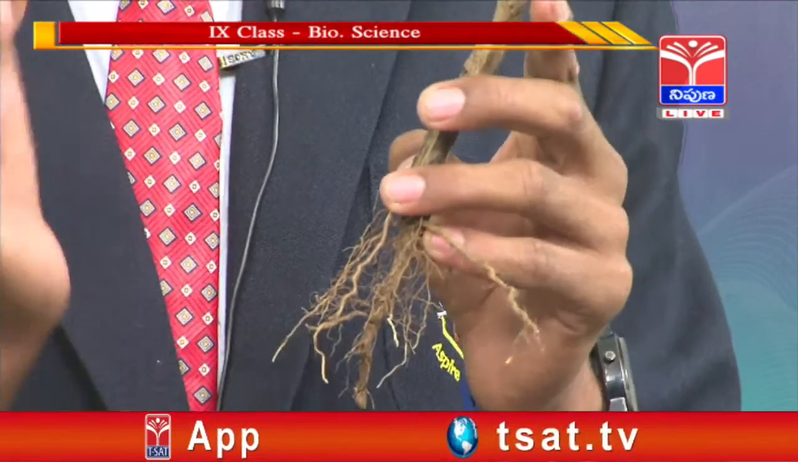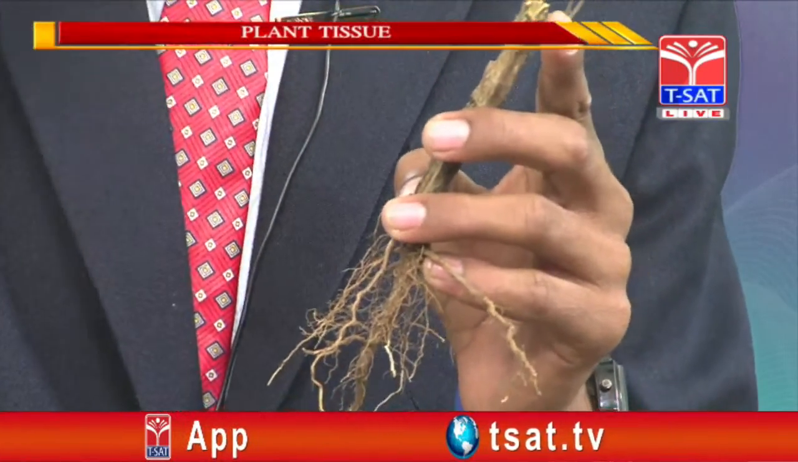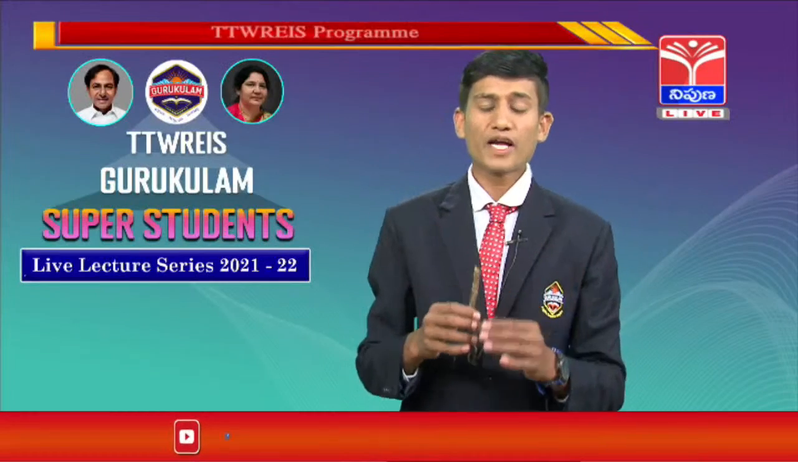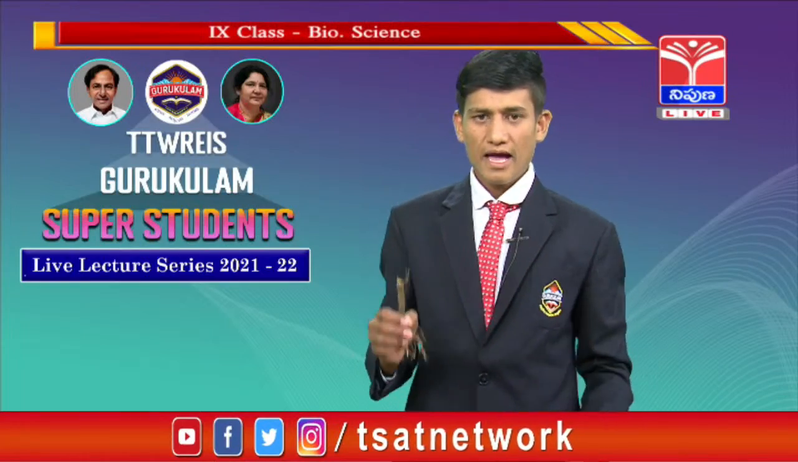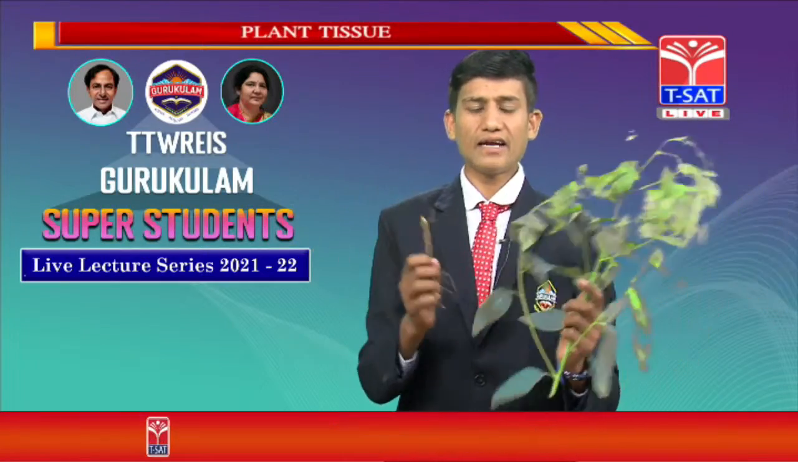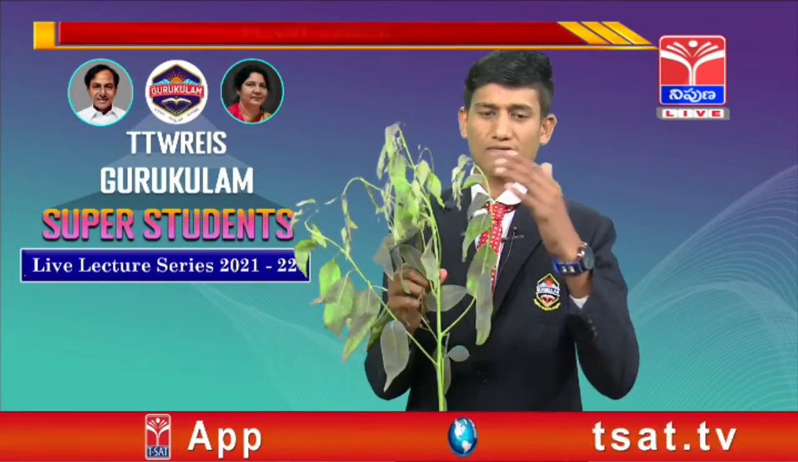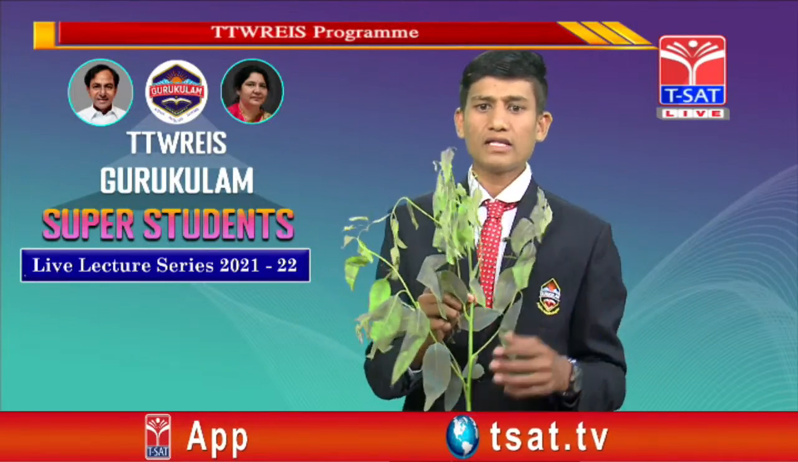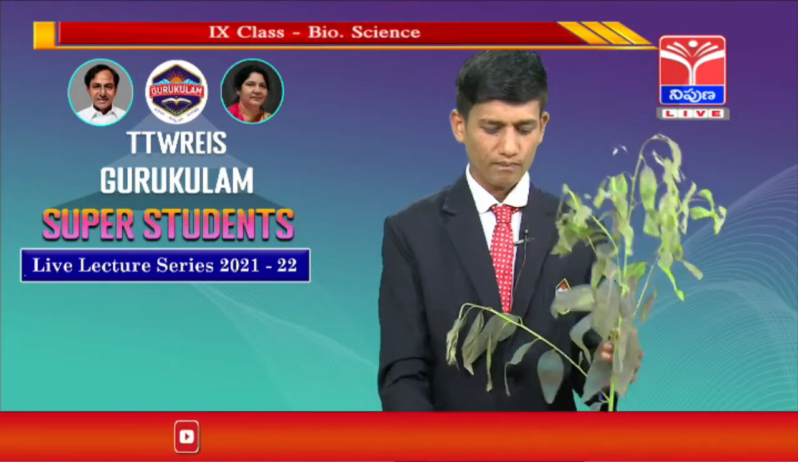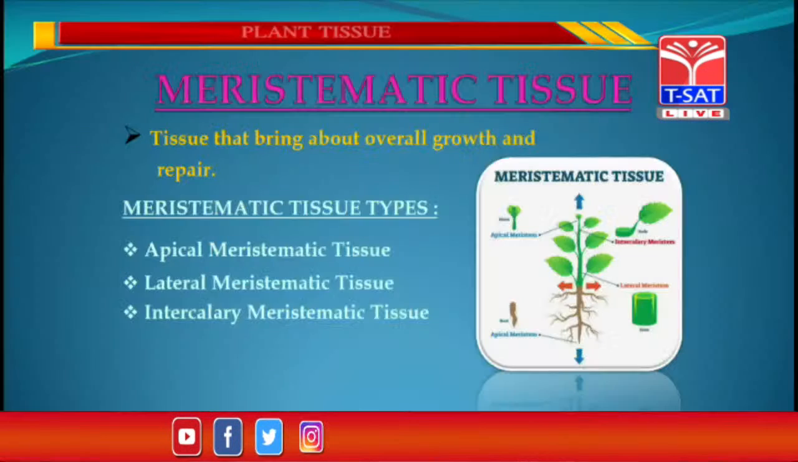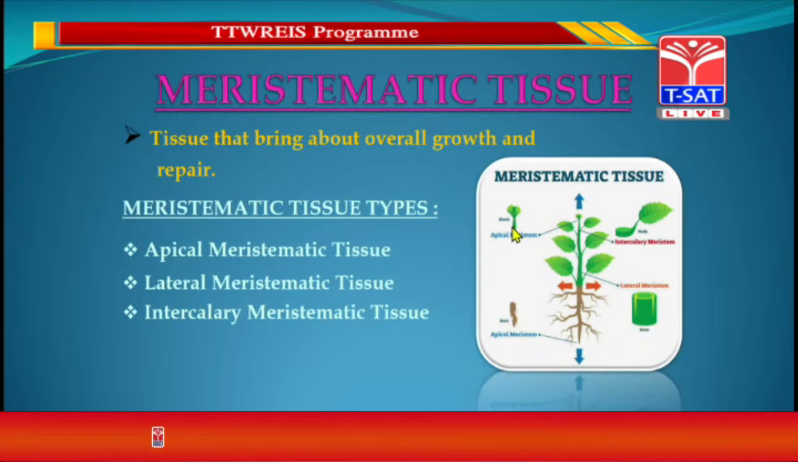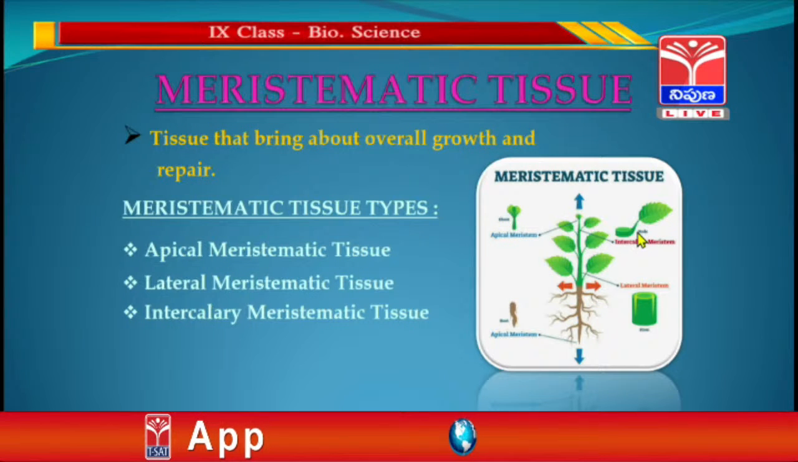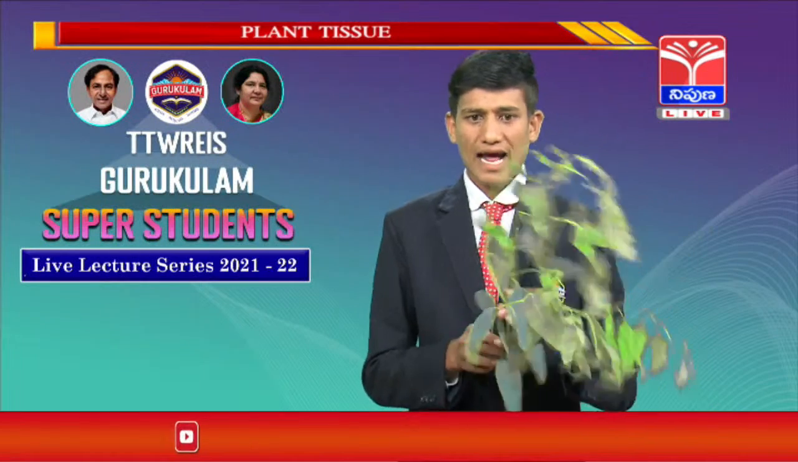It can grow, and the main thing is meristematic tissue is also known as the division tissue, because in this meristematic tissue the division of cells always takes place, and through this the tree can bring overall growth of the tree, and it can repair itself. This is about the meristematic tissue. Whenever you observe the picture, there are three parts specifically mentioned here. They are apical meristematic tissue, intercalary meristematic tissue, and lateral meristematic tissue.